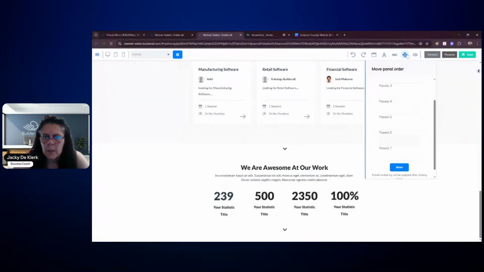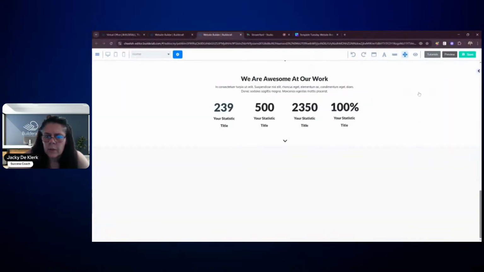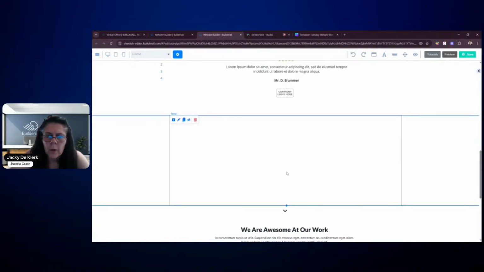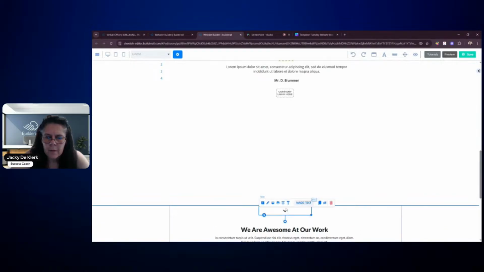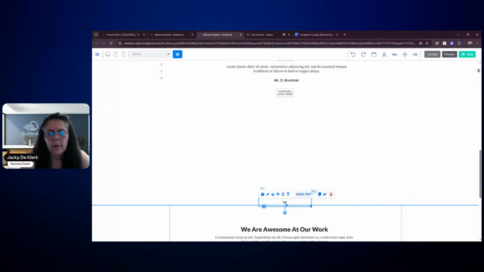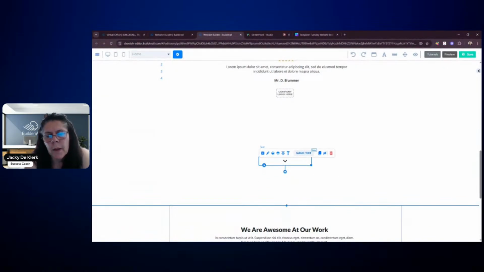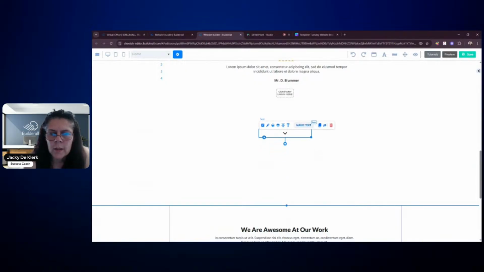So again, I'm just going to move this one up so that we do not have that at the bottom, and it is being moved. So there we go. We got it at the top. So we want to get it into that banner. I kind of like this little arrow that has been added. It gives a little bit more definition, but you can always go and play around with the background colors at a later stage. You don't have to have them all the same.